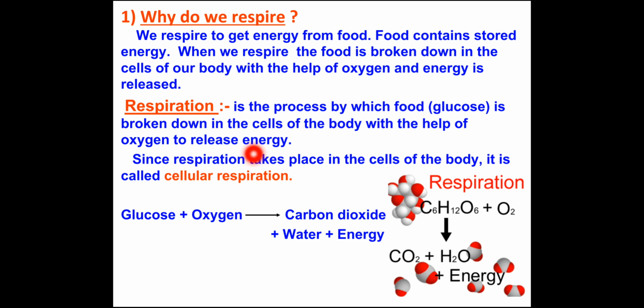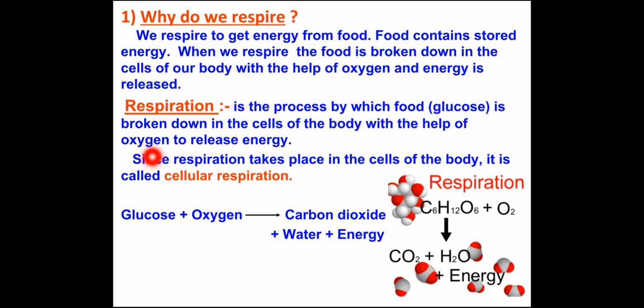Now see here, to release the energy, the food must be broken down, and this breaking down of glucose takes place in the cells of the body, and that process is done with the help of oxygen.